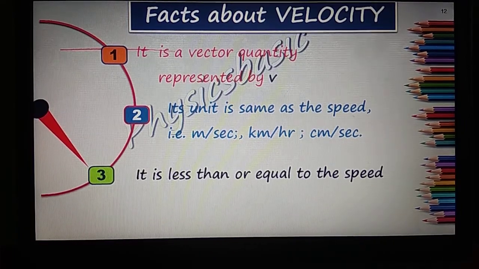In the previous example, the speed of your motion was 8 km per hour and the velocity was 3 km per hour. It is because displacement is always less than or equal to the distance, and velocity depends on displacement and speed depends on distance.